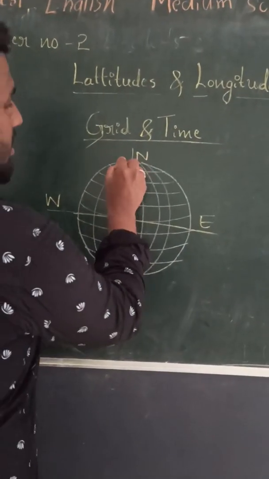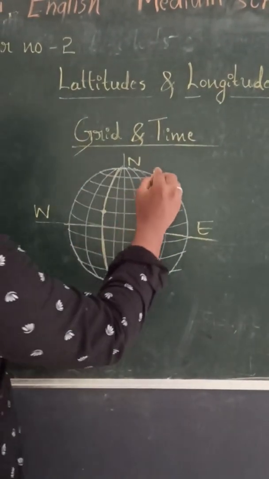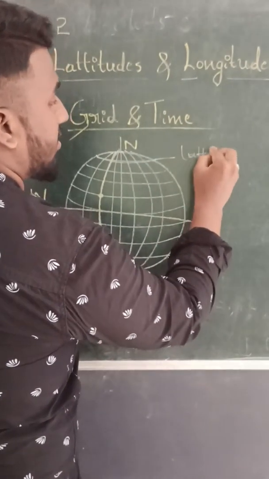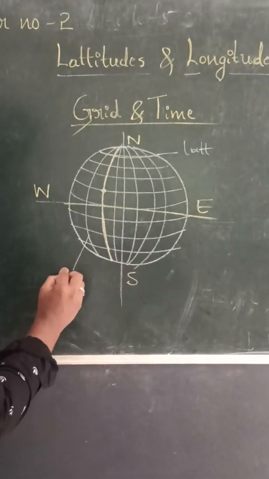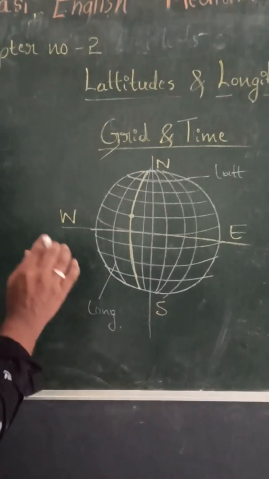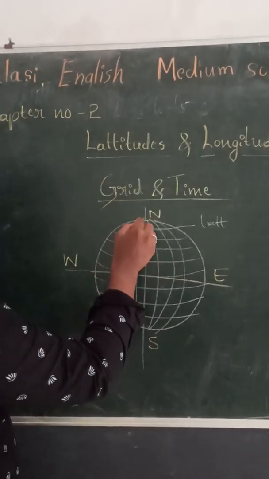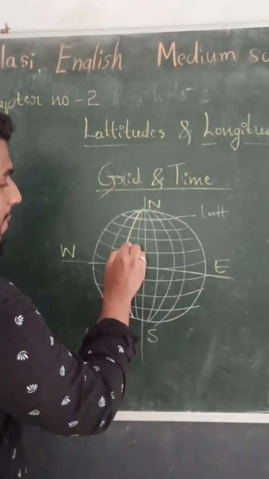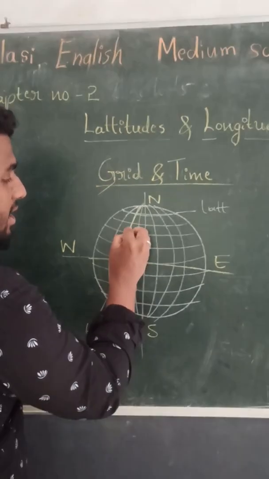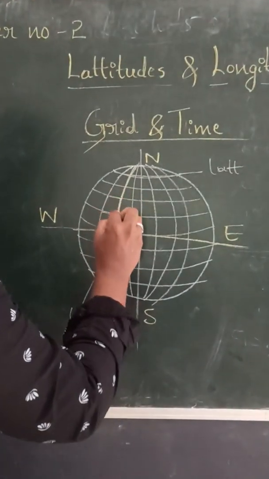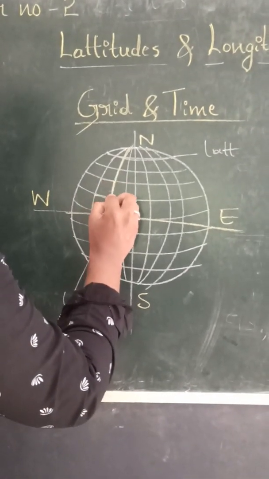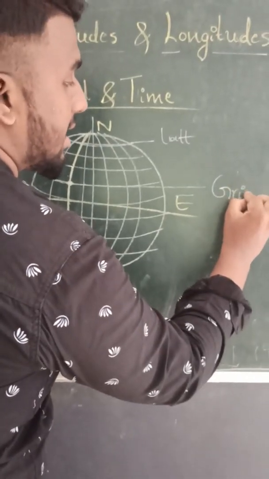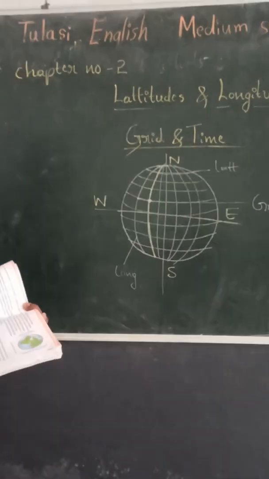So here what they have given: grid and time. We already know the horizontal lines are called latitudes, and these vertical lines are called longitudes. What they are telling is, where the latitudes and longitudes intersect, a square shape pattern is formed. The place where the latitudes and longitudes both intersect and a square shape pattern is formed is called the grid. You understood what they are going to tell?